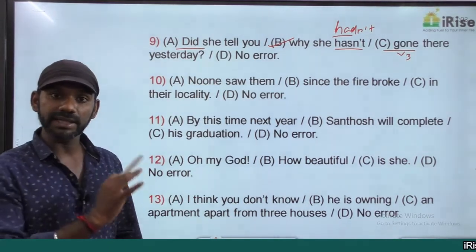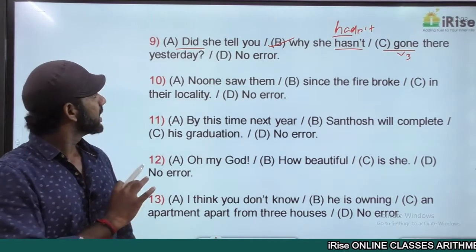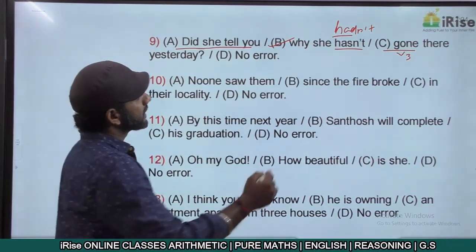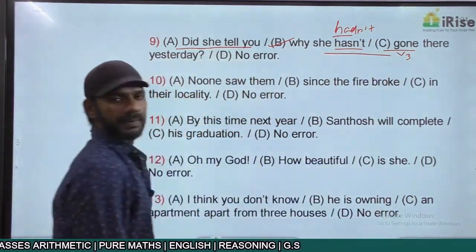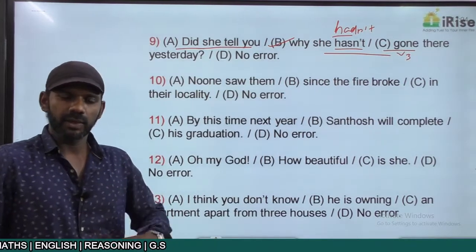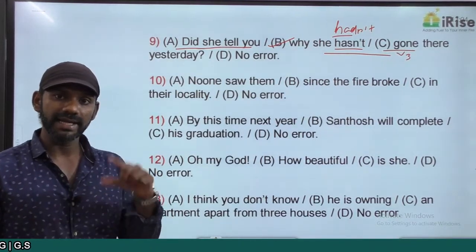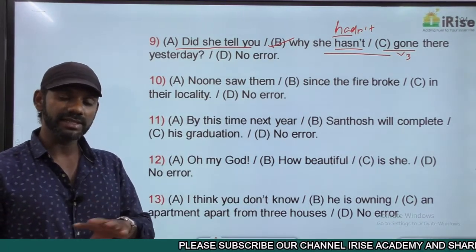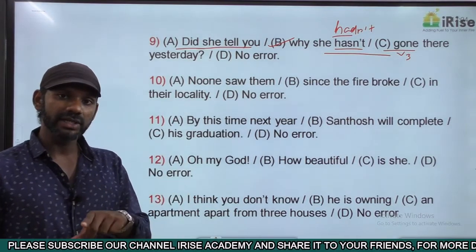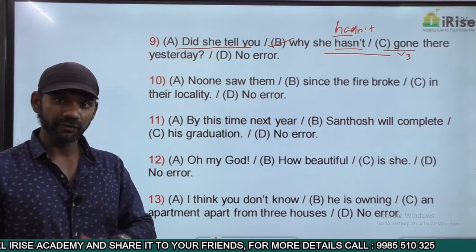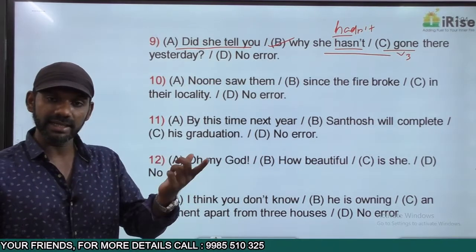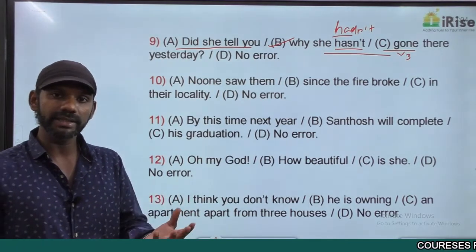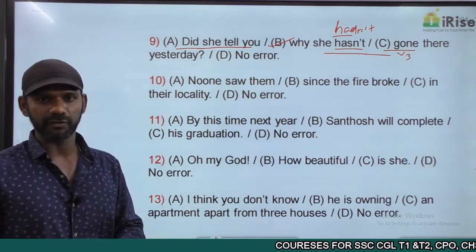Now we'll check whether that concept is completely fine here or not. We have two actions in the past tense here. One is did she tell you and the other one is she hadn't gone there yesterday. Now when did she decide not to go there? Yesterday. When did she tell you? Today. Because there's 1 day difference. She said she hadn't gone there yesterday means she told you today. So between not going there and telling you, there is 1 day time difference.